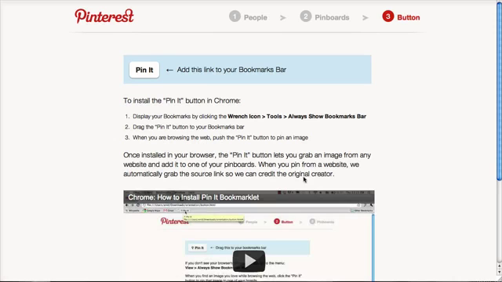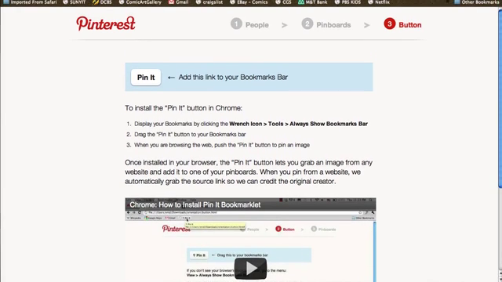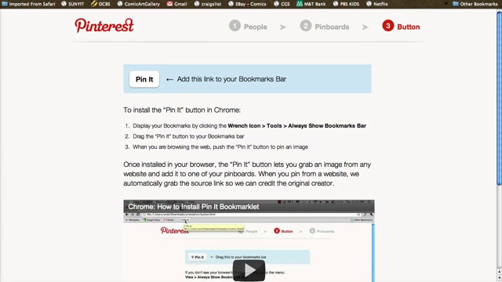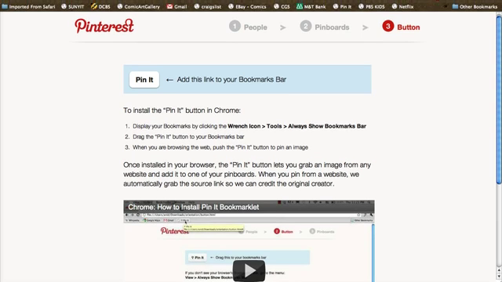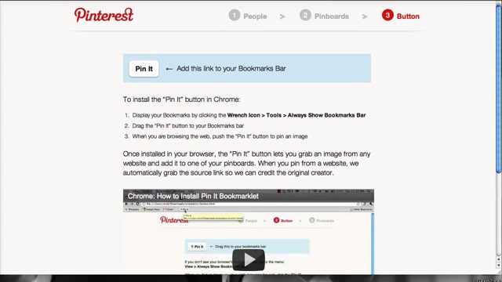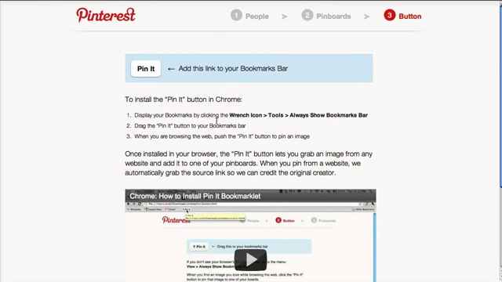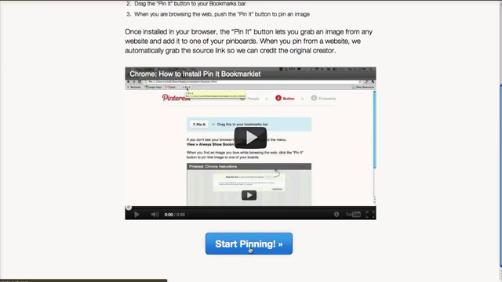It's creating my boards. Now it's going to ask me to install this Pin It button. I had read about this. This will allow me, when I'm on other sites, to click this little Pin It link that'll put it in my menu area up here, so that I can just click the button and pin things. So I'm going to go ahead and install this. I believe I could just drag it up and drop it in my window up here. Now I could pin that. So there's that, and we'll look at that later, I'm sure. Okay, so I did that. Now let's say start pinning.